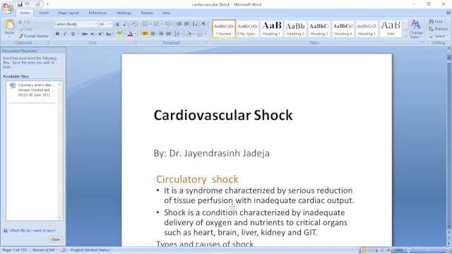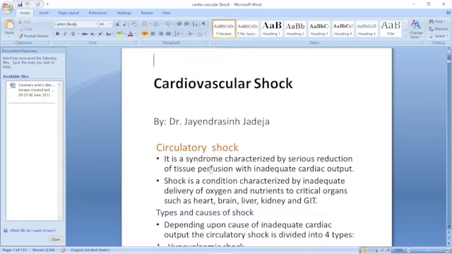It is defined in various ways. It is also called circulatory shock. It is a syndrome that is a mixture of many problems, many diseases. Let's call it a syndrome. It is a syndrome characterized by serious reduction of tissue perfusion with inadequate cardiac output. The cardiac output is decreased.